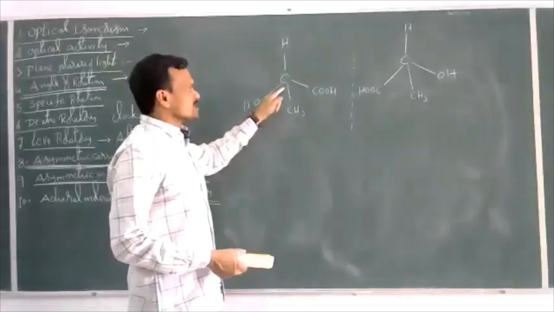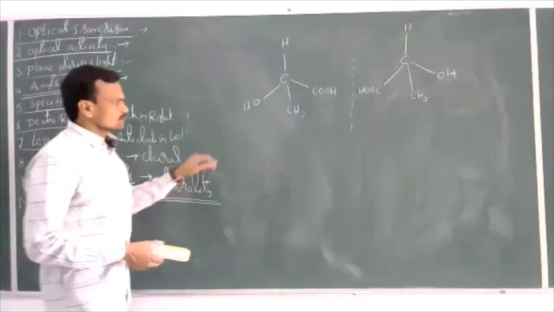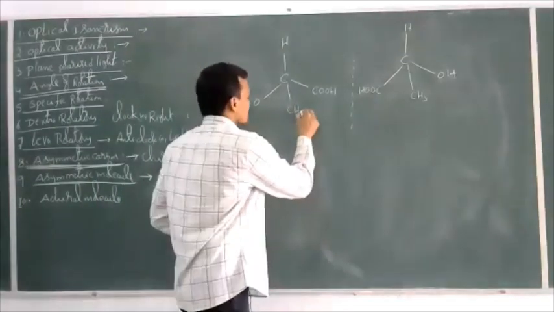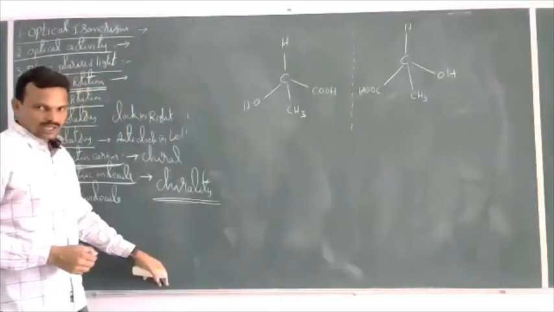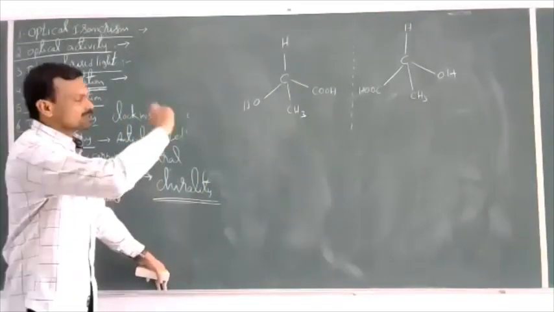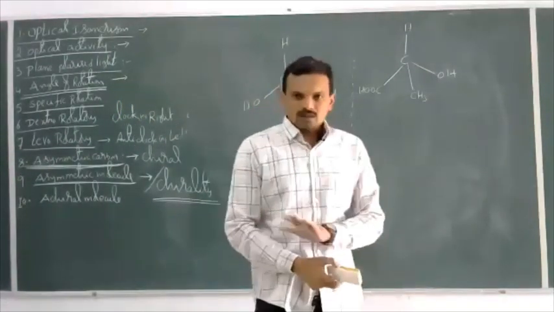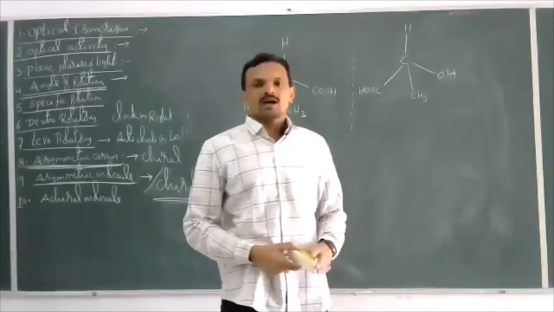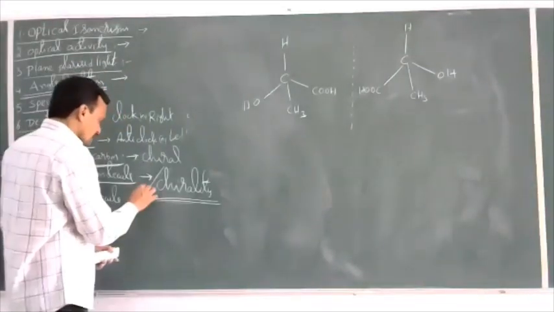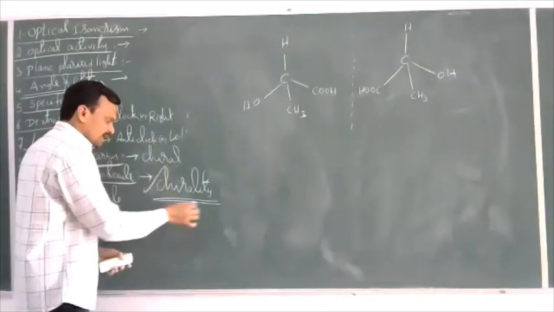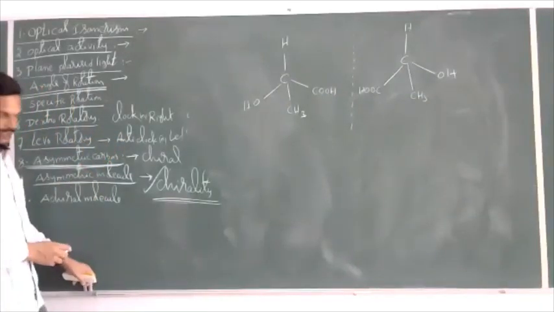If a molecule is non-superimposable on its mirror image, then it is called an asymmetric molecule, and this phenomenon is known as chirality. The non-superimposability of a compound and its mirror image is nothing but chirality. So the condition required for the molecule to be optically active is nothing but chirality. If chirality is there, the molecule is called optically active, otherwise it is optically inactive.